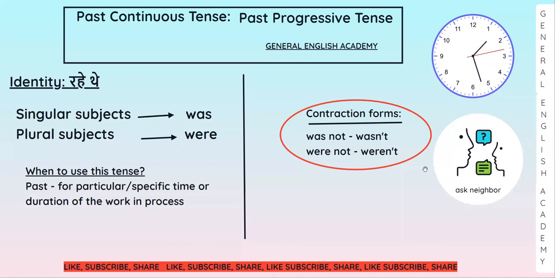Now we are going to talk about contraction form like was not. So we can call it wasn't, were not, weren't. These contraction forms we use in negative and interrogative negative sentences, which we are going to talk about in upcoming parts. For example, यह घड़ी काम नहीं कर रही है. This clock is not working.